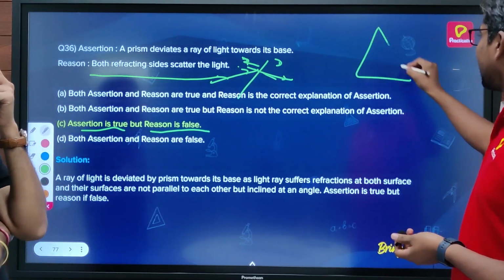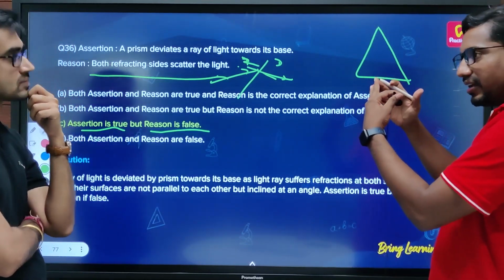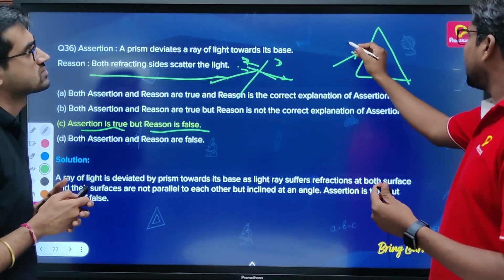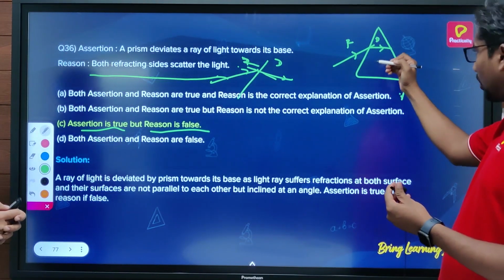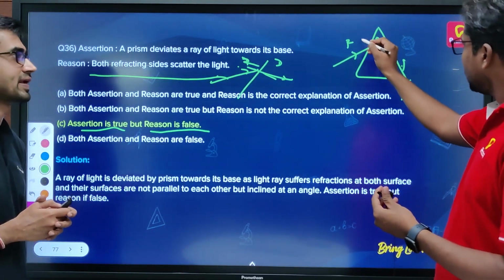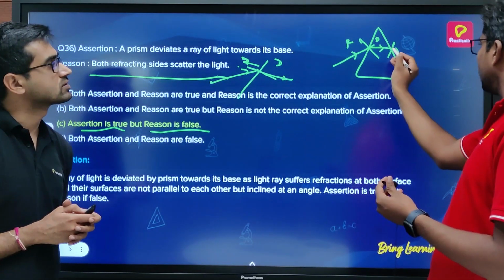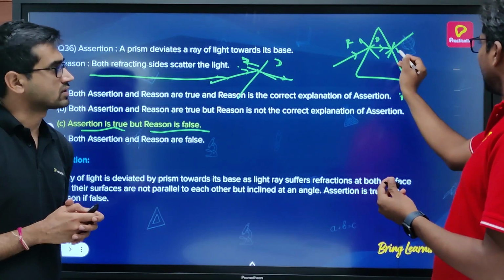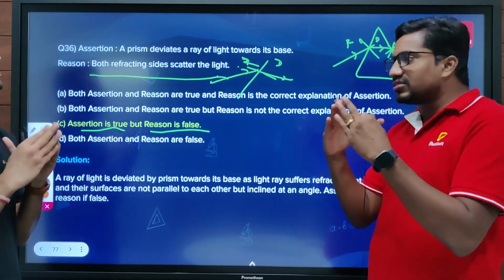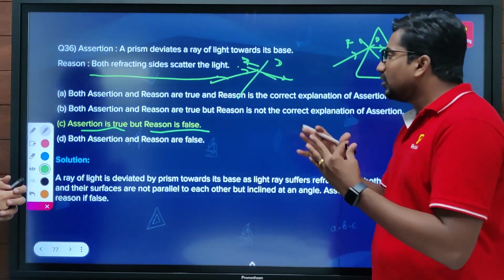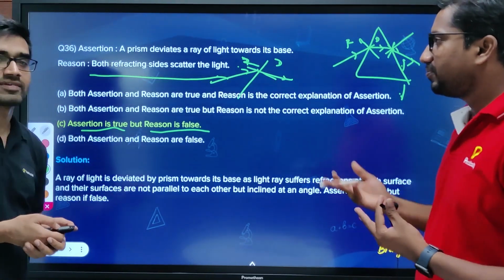See here, this is the prism. For a prism, these two refracting surfaces are not parallel. They subtend an angle. So when the light ray travels from rarer to denser, it bends towards the normal, and it will be bent towards the base. Then at this surface also, if I draw the normal, it will be like this. As the prism consists of non-parallel surfaces, the two refracting surfaces are inclined, so the light won't be scattered there. There is no scattering, so the reason is false.